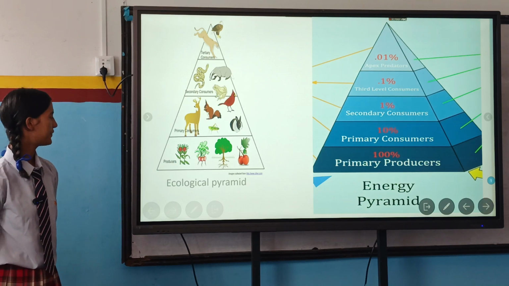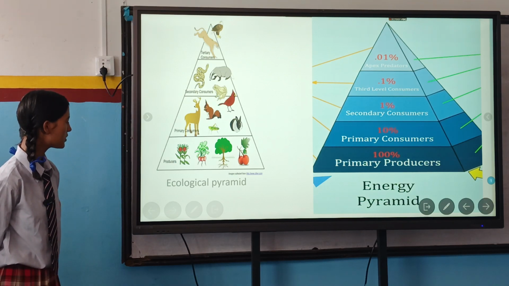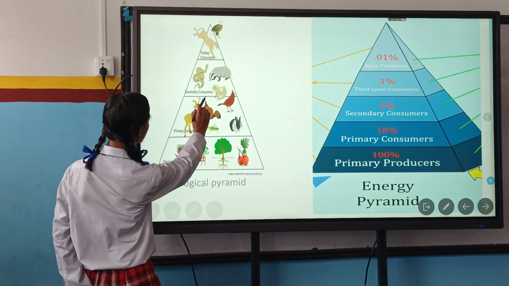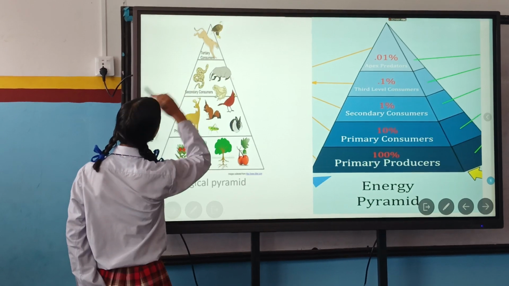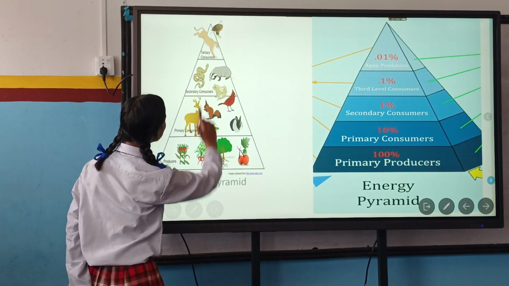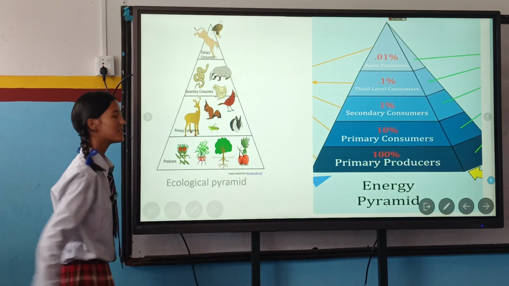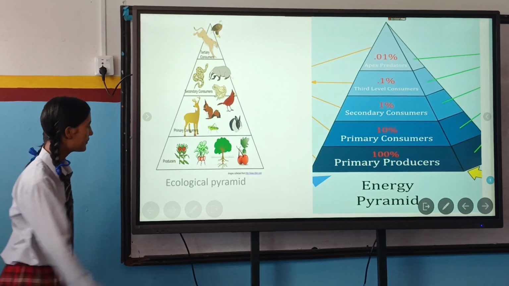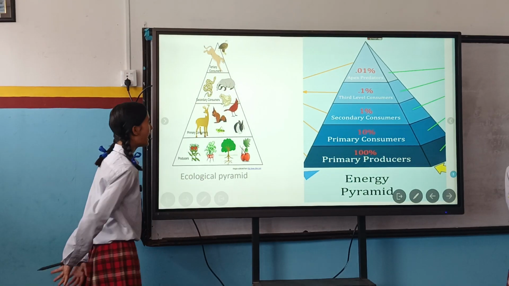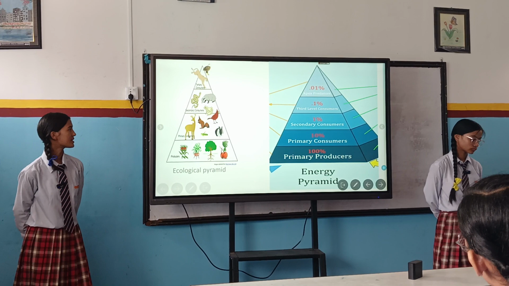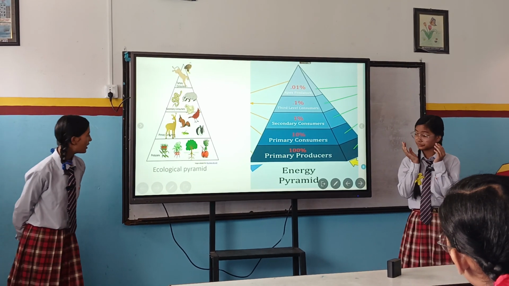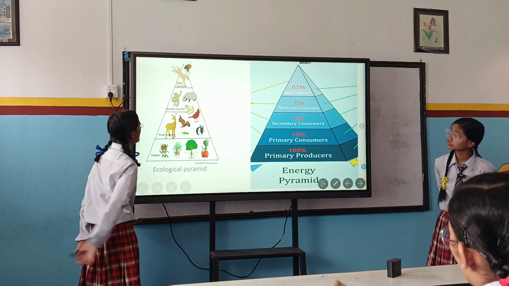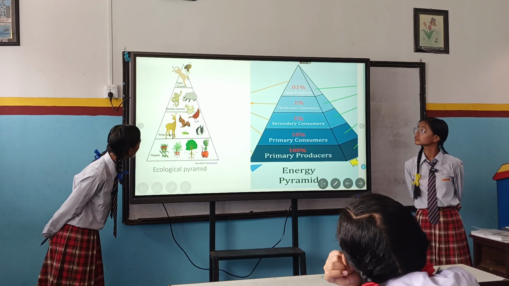This is a figure of an ecological pyramid. As you can see here, producer, primary consumer, secondary consumer, and tertiary consumer. In the producer level, you can mainly see green plants, because green plants are able to produce their food by themselves. The primary consumers are almost all herbivorous that eat plants, and secondary consumers are like snakes and toads.